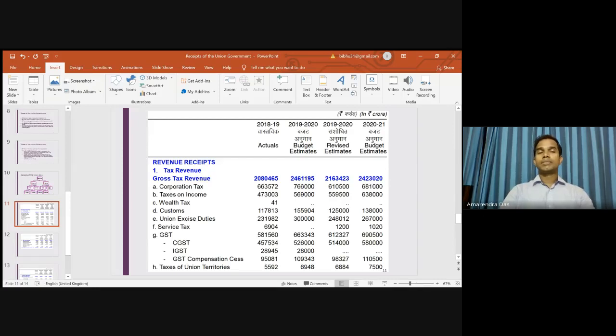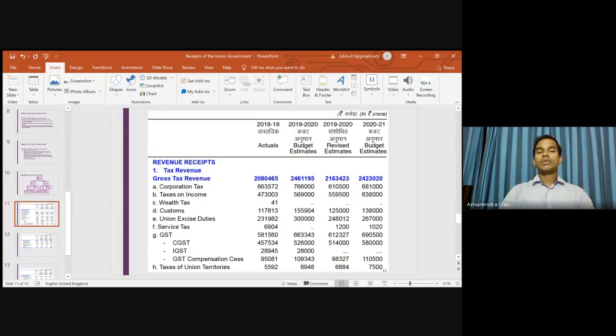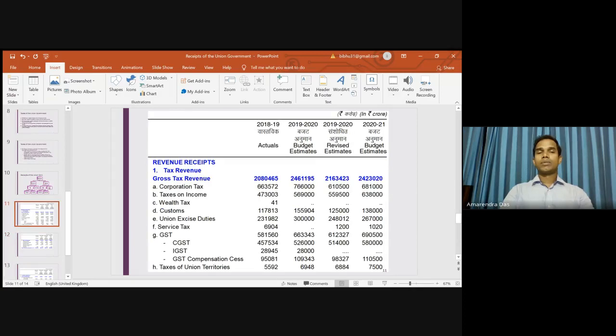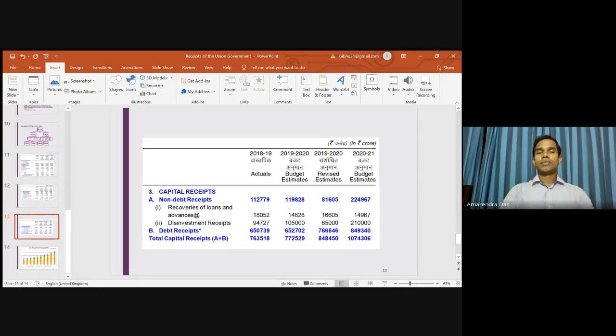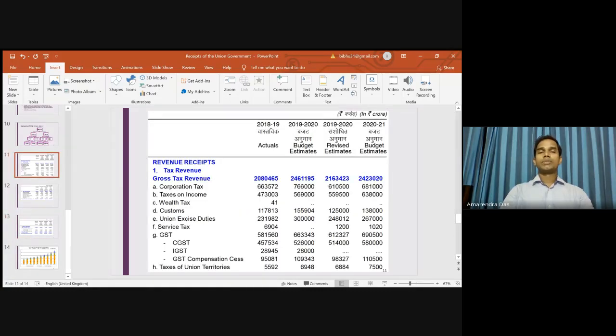Now, as per the classification that I showed you in the previous slide, we should see here. In case of revenue receipts, you can see the broad heading is revenue receipt. Within that we have tax revenue and non-tax revenue. Then we have capital receipts, within which we have debt capital and non-debt capital. Now, coming to the revenue receipts, we have tax revenue, and within tax revenue, as I told you earlier, we have direct taxes and indirect taxes.